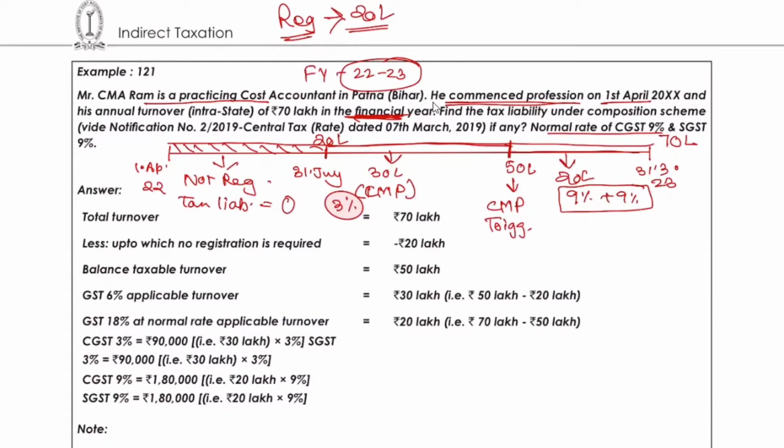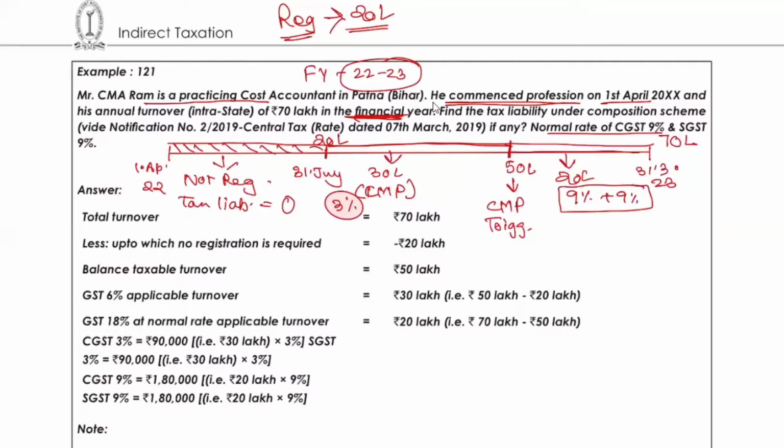For example, you are a practicing cost accountant. You know your turnover limit is 20 lakhs. On the first day when you start your business, will you get registered to pay tax? Tell me honestly, will you get registered when you know 20 is the limit? No. So for you something different, for him something different? Ram has not made some mistake that he has to get registered. You are making him register. He's Ram, he should get all the benefit.